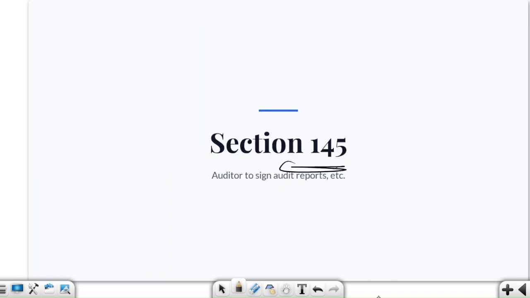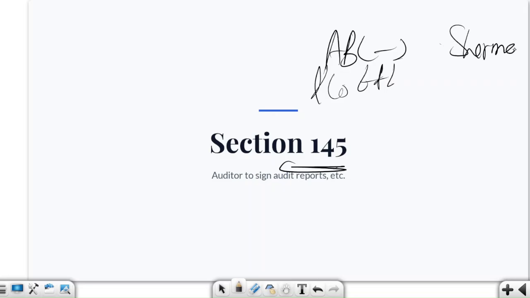Now let us talk about our next section, that is section 145, where we are going to talk about auditors signing the audit reports. Here we are saying that the person appointed as the auditor shall sign the auditor's report. So here, shall is the most important word. For example, ABC and Co Limited is the auditor for, let us say, Sharma company.